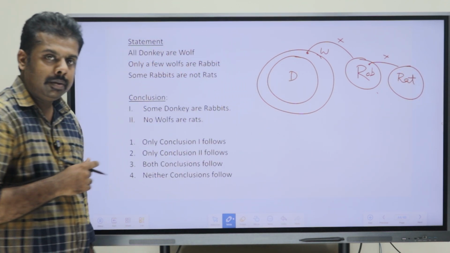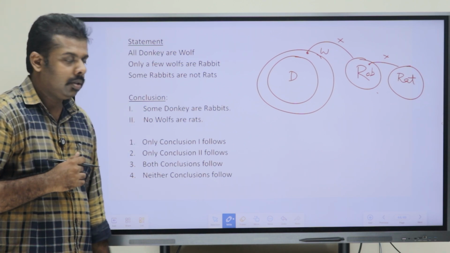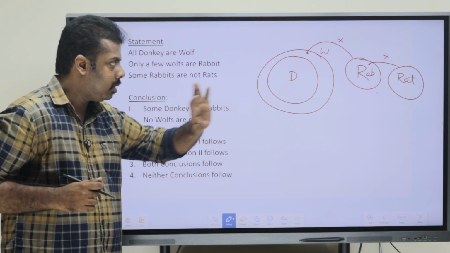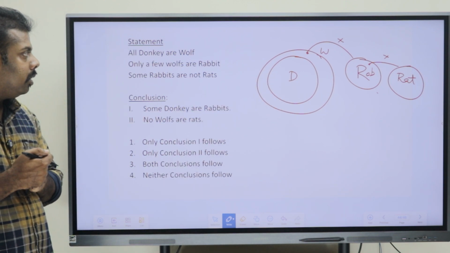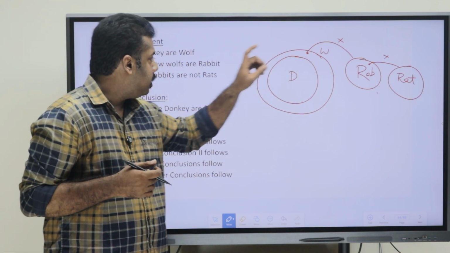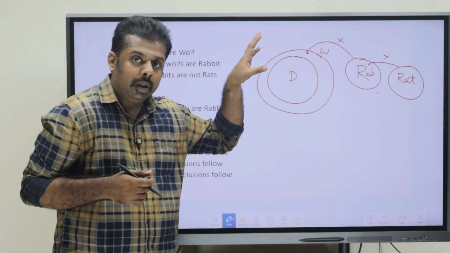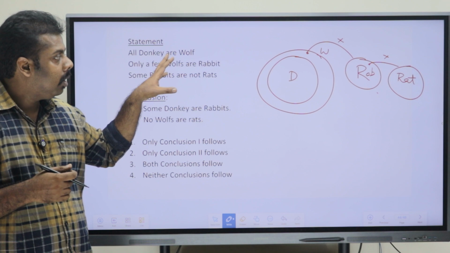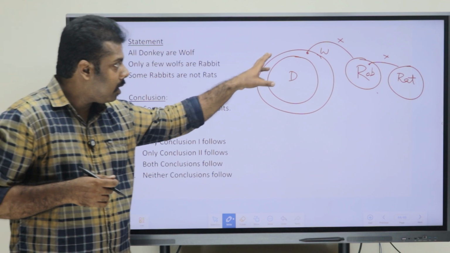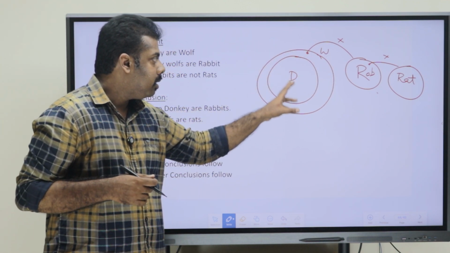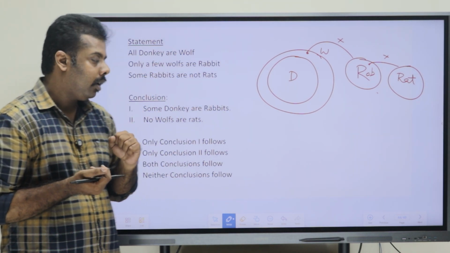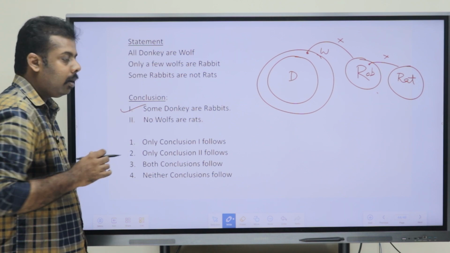Now just cross check for the conclusions. What does the first conclusion say? Some donkeys are rabbits. Is it right or wrong? It is right, because we already know that wolf and rabbit have only a few relation. Only a few relation means some wolves are connected to rabbit. Since donkey is inside wolf, that some relation will be working here. So that's why some donkeys are rabbits is right.